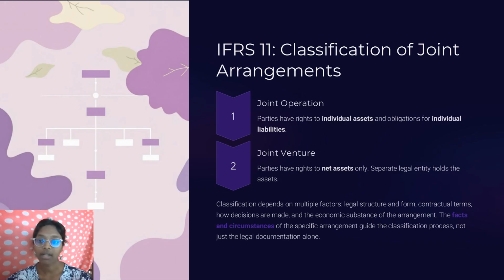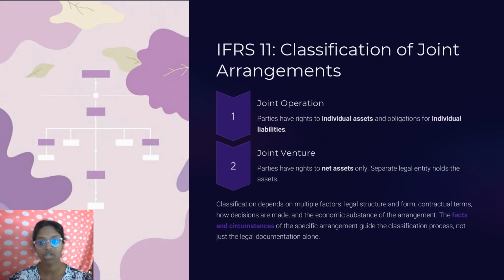Here, each partner has a direct claim on specific things, like one keeps the table and another keeps the cups. They are also directly responsible for specific debts, like liabilities, such as paying their own half of the lemons. So we can tell that parties have rights to individual assets and obligations for individual liabilities. This all comes under joint operations.